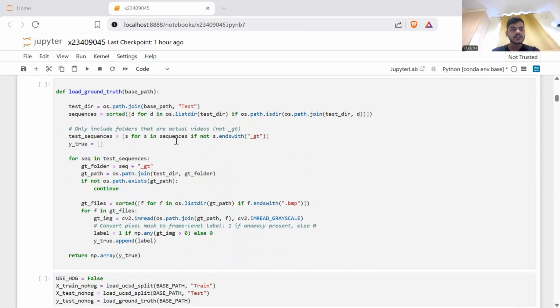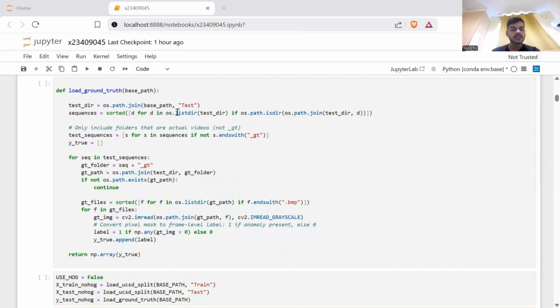The load ground truth function is designed to load the frame level anomaly labels from the UCSD PD2 dataset, which provides ground truth masks in separate folders. It begins by defining the path to a test directory where both test videos and their corresponding ground truth folders are stored.